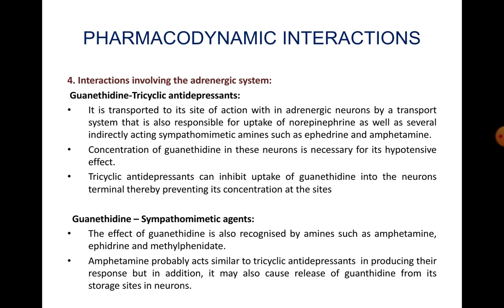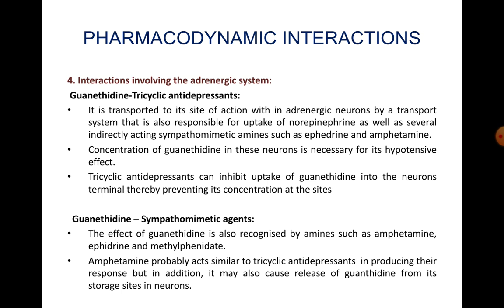Now, interactions involving the adrenergic system. Guanethidine interacts with tricyclic antidepressants. It is transported to its site of action within adrenergic neurons by a transport system that is also responsible for uptake of norepinephrine as well as several indirectly acting sympathomimetic amines such as ephedrine and amphetamine. Concentration of guanethidine in these neurons is necessary for its hypotensive effect, and tricyclic antidepressants can inhibit uptake of guanethidine into the neuron terminal, thereby preventing its concentration at the site of action.